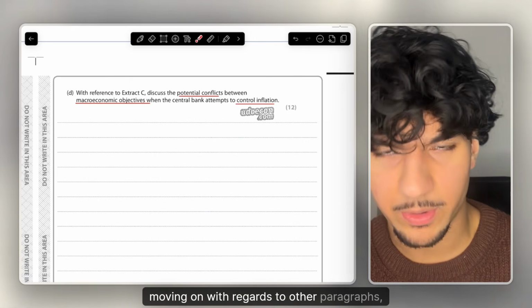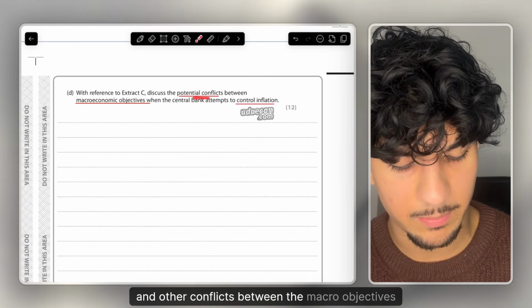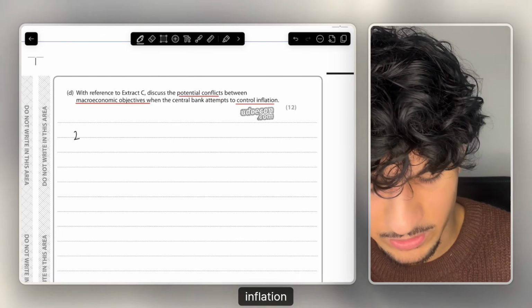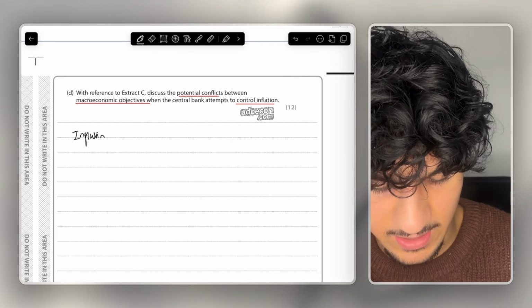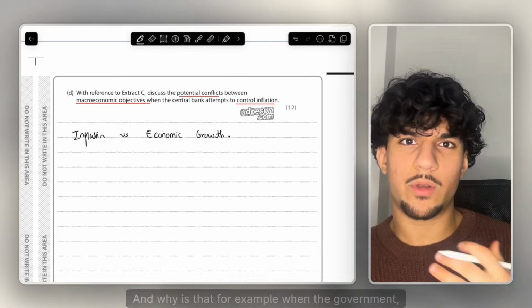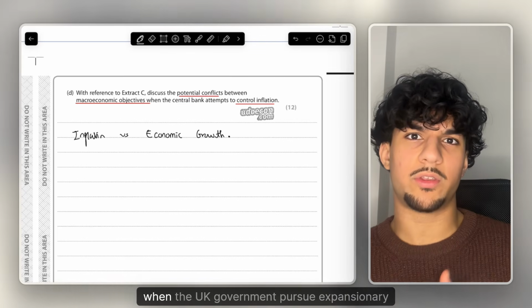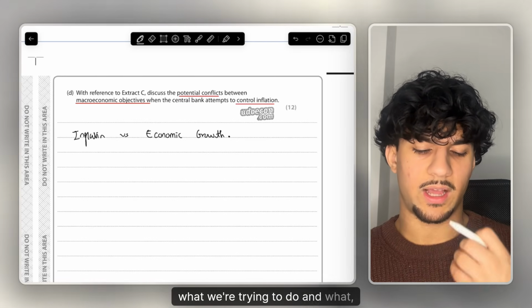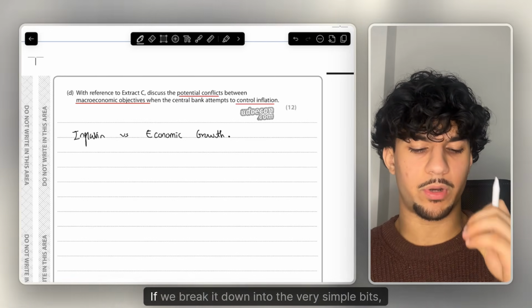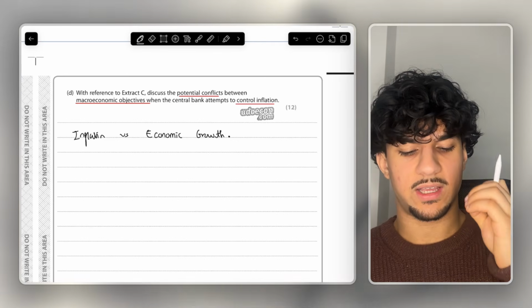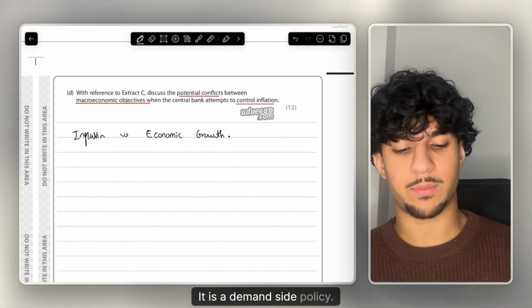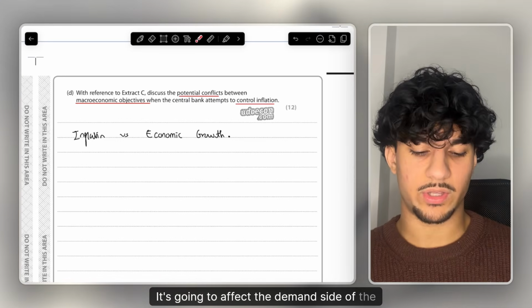Moving on, with regards to other paragraphs and other conflicts between the macro objectives, another great one to mention is, of course, inflation versus economic growth. And why is that? For example, when the UK government pursue expansionary monetary policy, what is expansionary monetary policy? If we break it down into the very simple bits, monetary policy is which type of policy? Supply or demand side? It is a demand side policy. It's going to affect the demand side of the economy.